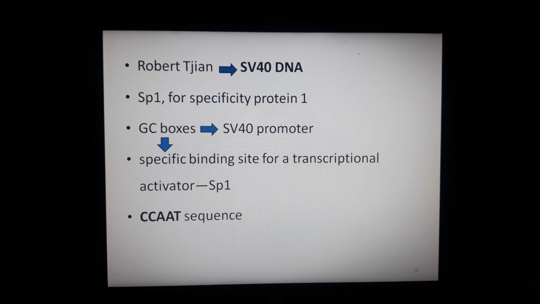Similar other experiments have also shown that many other transcriptional regulatory sequences, including the CCAAT sequence, and the various other sequence elements of the immunoglobulin enhancer, also represent the recognition sites for sequence specific DNA binding proteins. We discussed the CCAAT sequence in the immunoglobulin enhancer while we were studying this. As you have seen that SP1 is a sequence specific binding protein, other such proteins have also been determined up till now.